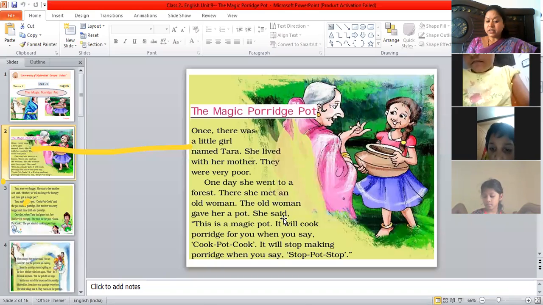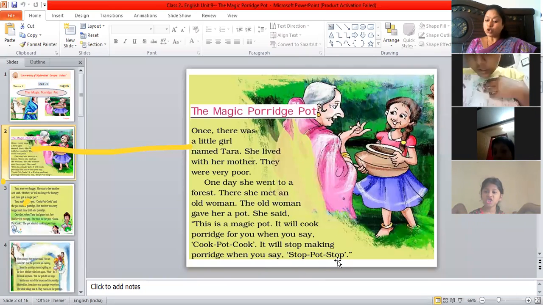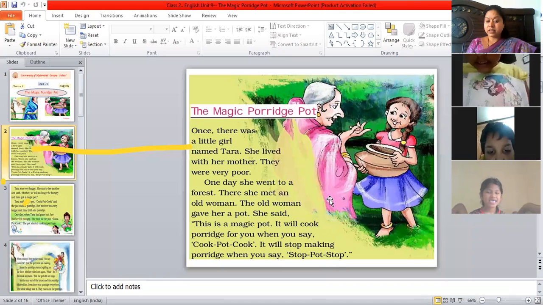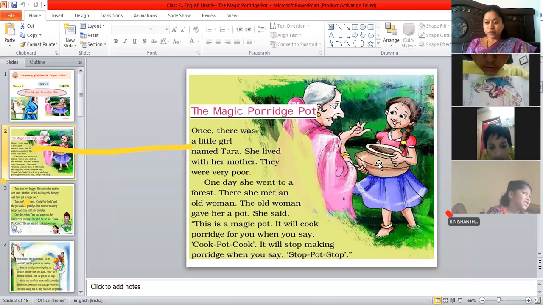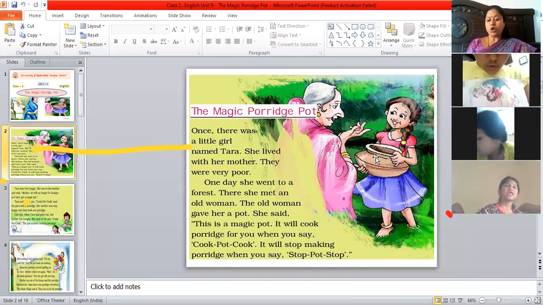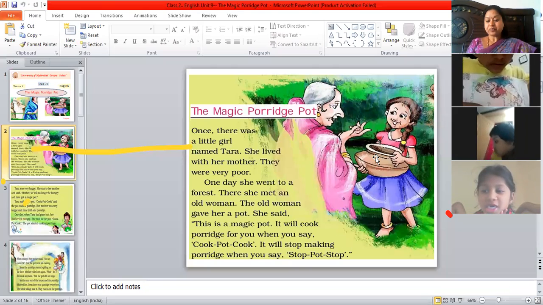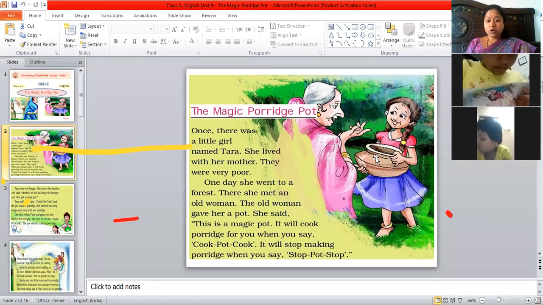She said, "This is a magic pot. It will cook porridge for you when you say, cook, pot, cook. It will stop making porridge when you say, stop, pot, stop." That means what this old woman said, see, I am giving you this pot to you. This is not an ordinary pot. This is a magic pot.